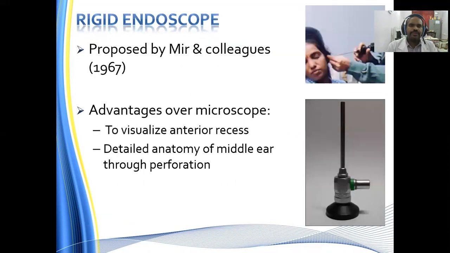Rigid endoscope. Usually we use a 0-degree rigid endoscope, which was proposed by Mer and his colleagues in the year 1967. The advantage of the rigid endoscope over the microscope is to visualize the anterior recess and the detailed anatomy of the middle ear through the perforation. If the perforation is subtotal or total, through the perforation we can insert the 0-degree endoscope into the middle ear, so we can have a detailed view of the anatomy.